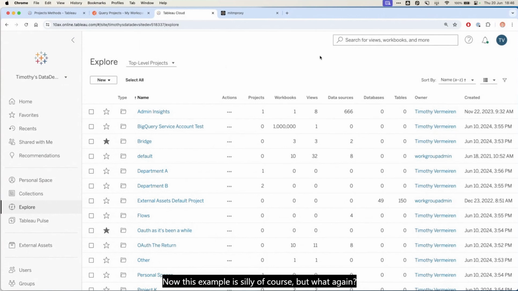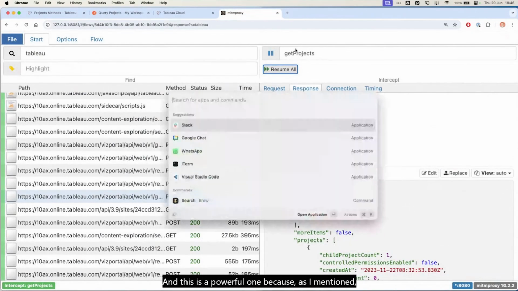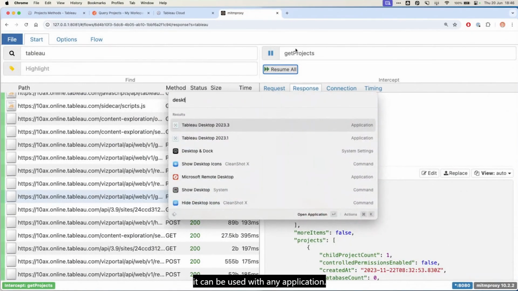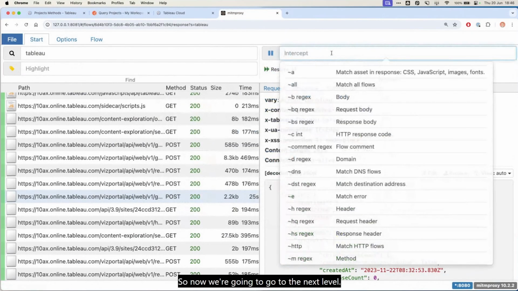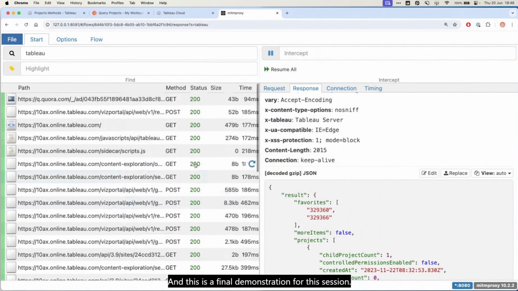Now, this example is silly, of course, but if you're developing something and you're looking to understand what makes the behavior of a certain thing different, then that's just another tool you can use to do that. And this is a powerful one because, as I mentioned, it can be used with any application. So now we're going to go to the next level, and this is a final demonstration for this session.